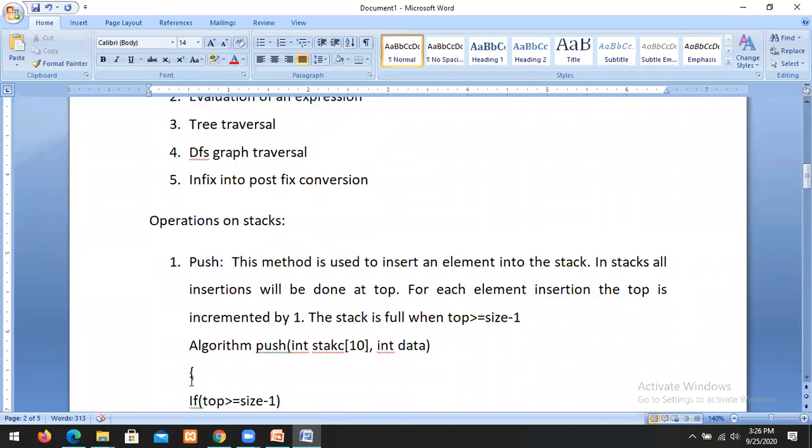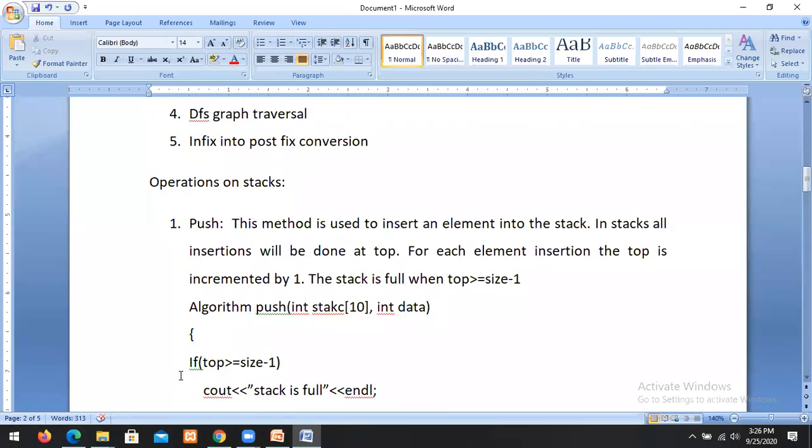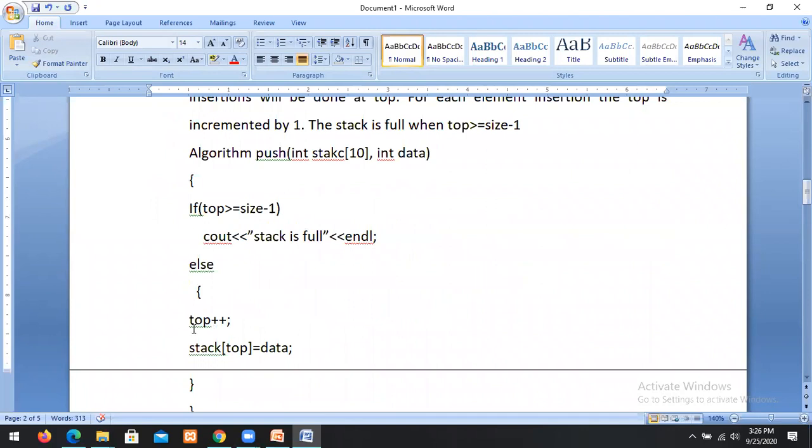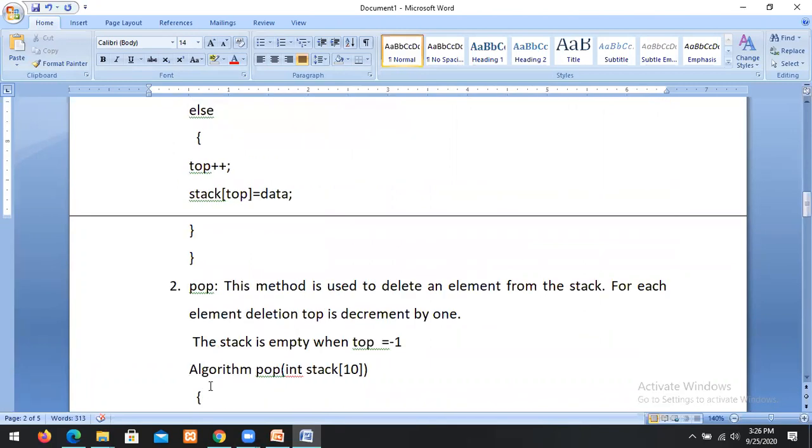What are the operations? There are different operations that are performed on stacks. One is called push. This method is used to insert an element into the stack. In stacks, all insertions will be done at top. For each element insertion, the top is incremented by 1. The stack is full when top is greater than or equal to size minus 1. So for each element insertion, you have to increment the top and assign the stack of top to data.